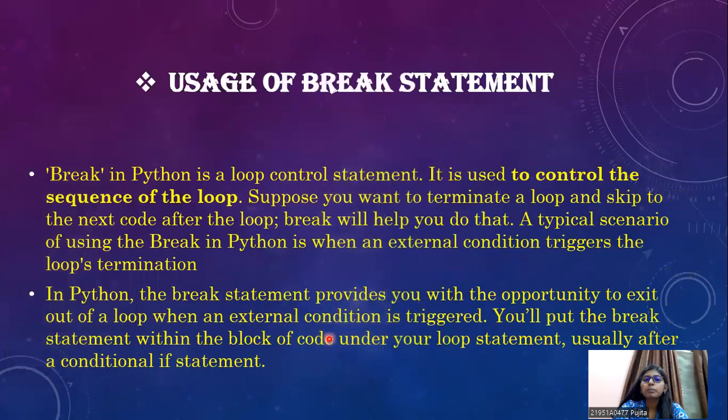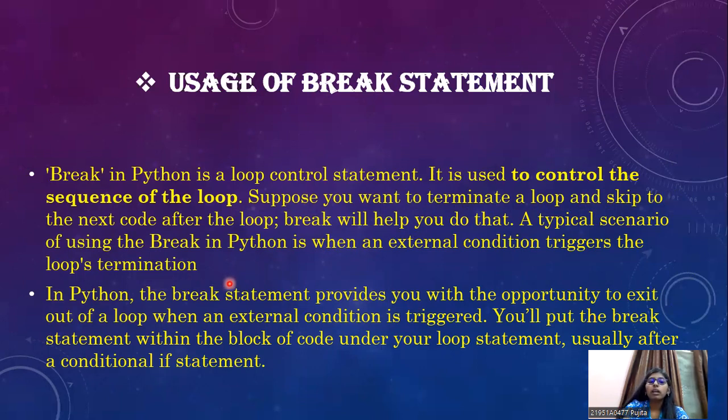So what is the break statement used for? Break in Python is a loop control statement. It is used to control the sequence of the loop. Suppose you want to terminate a loop and skip to the next code after the loop. Break will help you to do that. A typical scenario of using break in Python is when an external condition triggers the loop's termination.